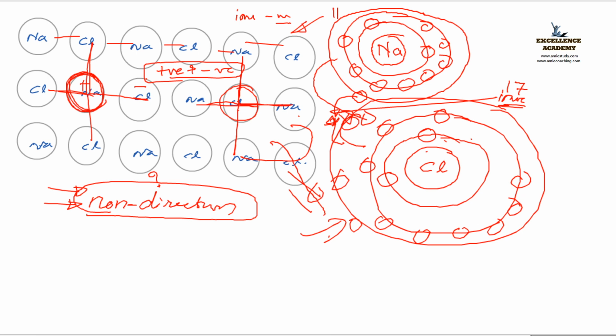Shall I ask you one doubt? Is it a good conductor of electricity? Before that, for conducting electricity, what is required? Free electrons are required. So the question is, is there any free electron now? Yes, all of you agreed. So is it a good conductor? It is not a good conductor, right? So it is a bad conductor of electricity. Why? Because it doesn't have any free electron. So these are the 3 points. Clear to all?